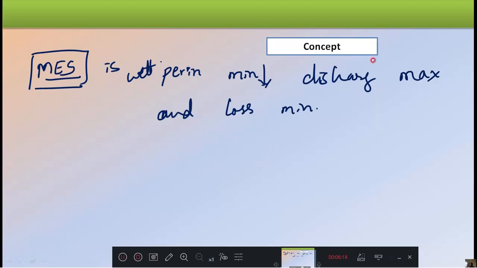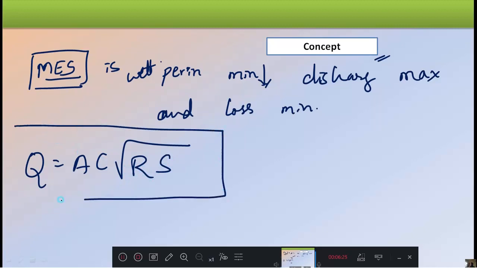Understood? This is your concept. Means I will make it once again. Look at here. If Q is equal to AC root RS is the equation, if this is my equation, then in this equation, what is the Q? I need to make this Q maximum, and perimeter, where is the perimeter here?